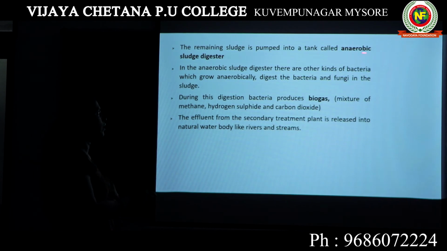The word anaerobic, with digester, means digesting the sludge. We are sending it to a particular tank known as the anaerobic sludge digester. That means in this particular place, all the sludge will be completely digested. How? Anaerobically, that means in the absence of oxygen.